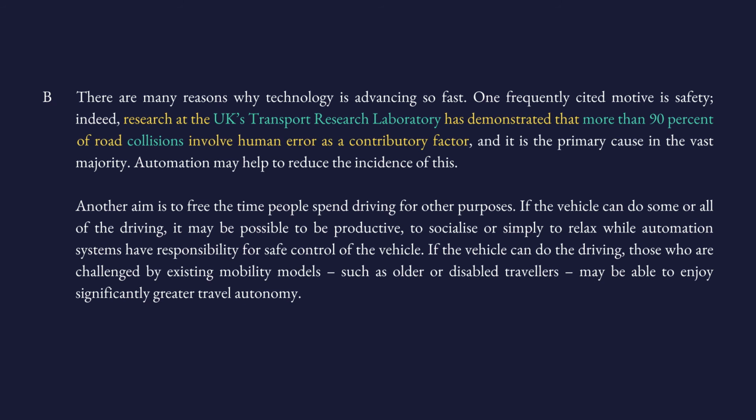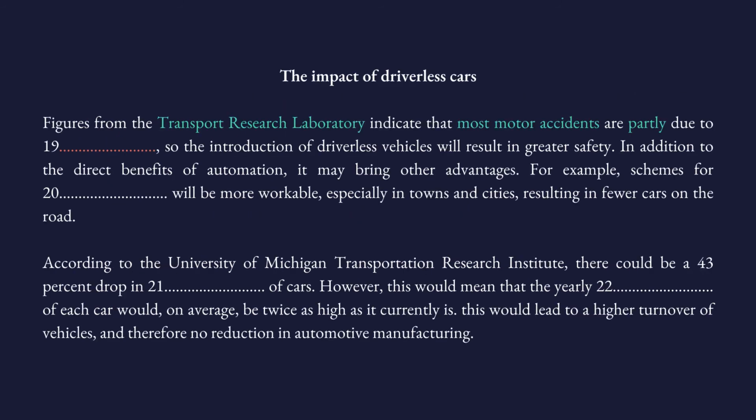So research at this institute has demonstrated that more than 90% of road collisions, that is road accidents, involve what? Human error as a contributory factor. So what is the reason? Human error. 90% of the cases, the reason is human error. And there we have it. We have the answer. And only 2 words, human error. So the answer goes here. Well, in the exam, not here on your answer sheet, but for now here.